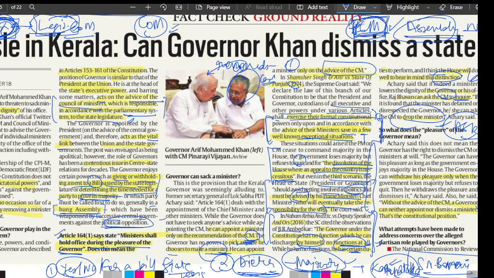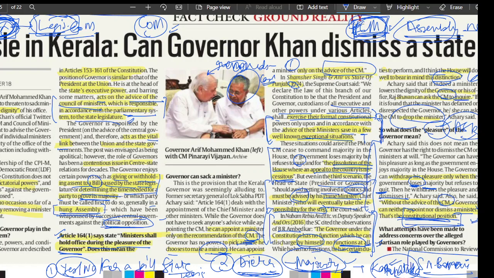Right now, I'm going to explain everything. This is called the pleasure doctrine. Let's just read the article, complete it, and then we'll move on to the notes and the analysis. The Governor can withdraw his pleasure only when the government loses majority but refuses to quit, and he withdraws the pleasure and dismisses it. Without the advice of the Chief Minister, a Governor can neither appoint nor dismiss a minister. That is the constitutional position.